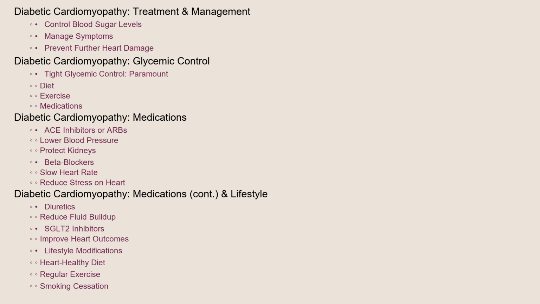The treatment and management of diabetic cardiomyopathy focus on controlling blood sugar levels, managing symptoms, and preventing further damage to the heart. Tight glycemic control through diet, exercise, and medications is paramount. Medications commonly used include ACE inhibitors or ARBs to lower blood pressure and protect the kidneys, beta blockers to slow the heart rate and reduce stress on the heart, diuretics to reduce fluid buildup, and SGLT2 inhibitors, which have shown promise in improving heart outcomes in people with diabetes. Lifestyle modifications such as a heart-healthy diet, regular exercise, and smoking cessation are also crucial.